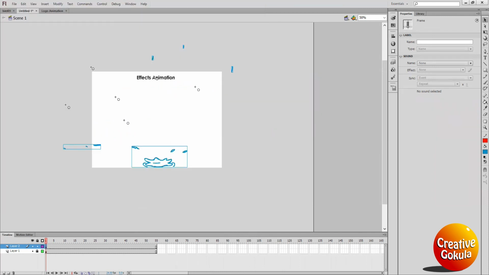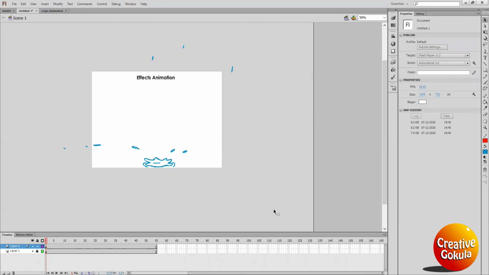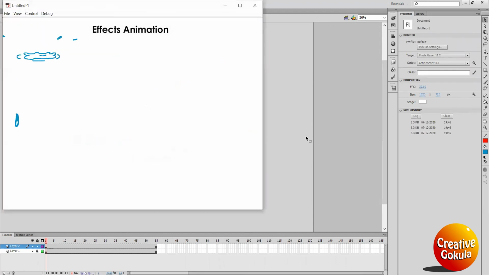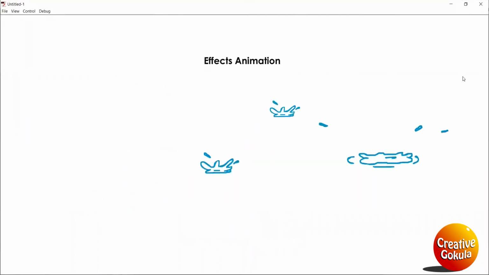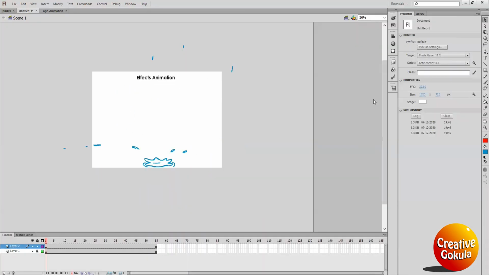So still I can make it a little faster. Either you can adjust the frames inside or outside, you can also change the frame rate. Control Enter. See, the water drops with different timing. Okay, so in this class you have learned how to do the water animation interestingly with different timing, different size, and you applied perspective also.